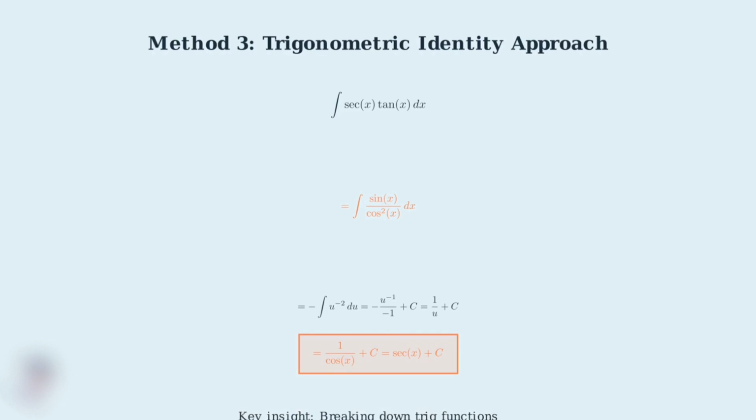This trigonometric identity approach demonstrates how breaking down complex trigonometric functions into their basic components can make integration more manageable. We used fundamental identities and u substitution to reach the same result as the other methods. Now that we've learned the methods for integrating secant x tangent x, let's apply our knowledge to solve a concrete definite integral problem. We need to evaluate the definite integral of secant x tangent x from 0 to pi over